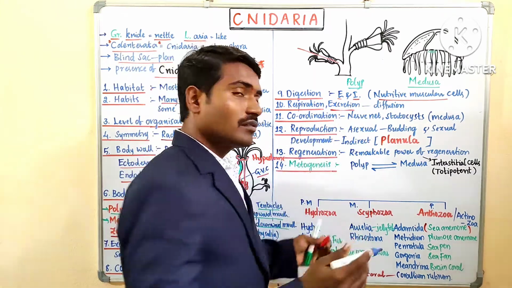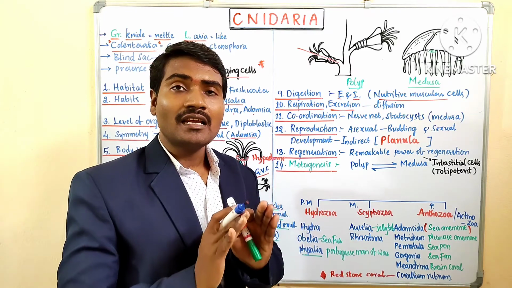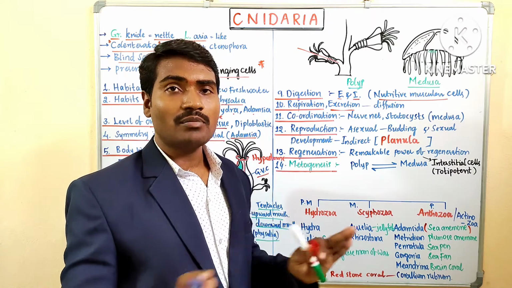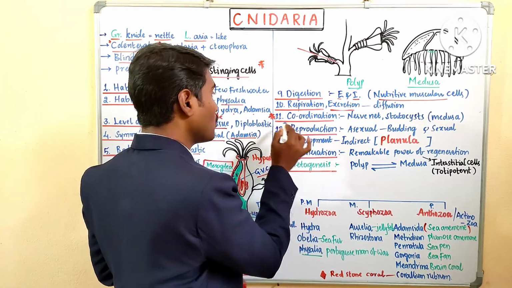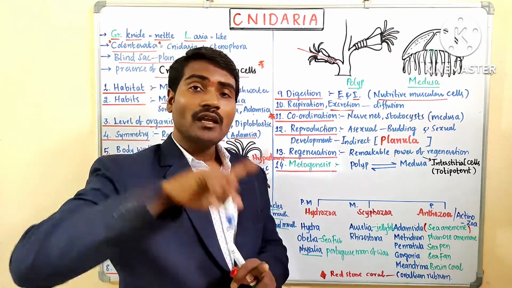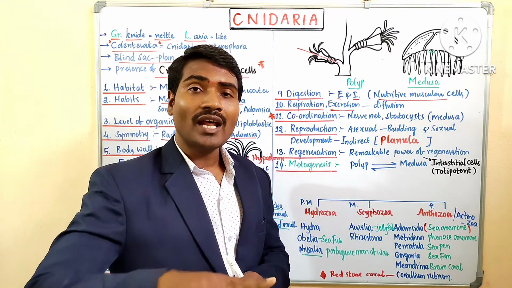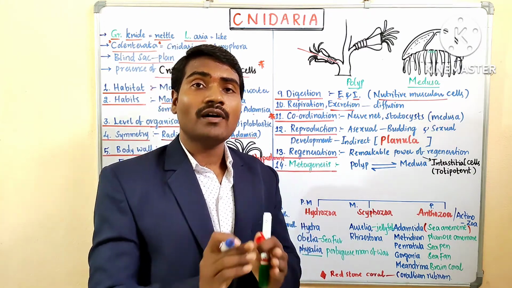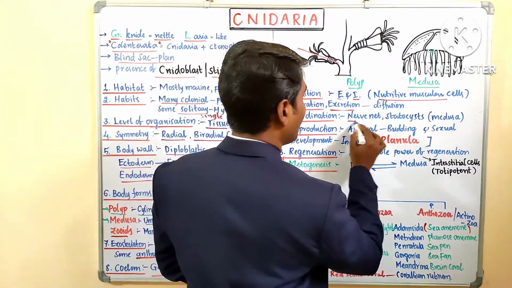Respiration and excretion occur only by diffusion, because special organs for respiration and excretion are not yet developed. Coordination is important, because in parazoans, poriferans, there are no neurons, nerve cells are absent, but here nerve cells are present in the form of a network called a nerve net.